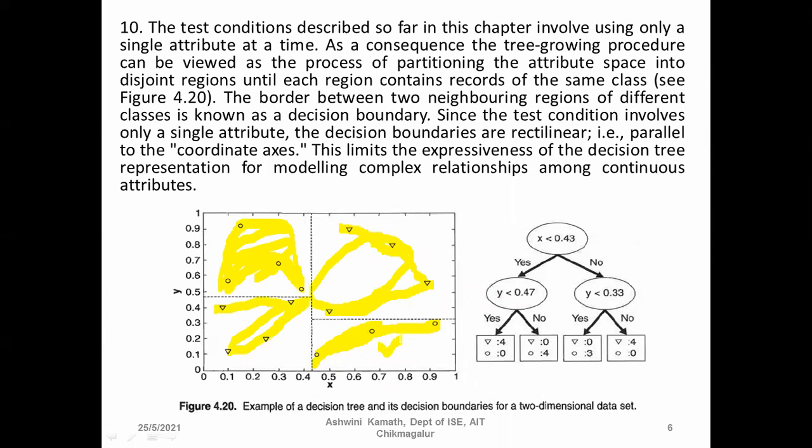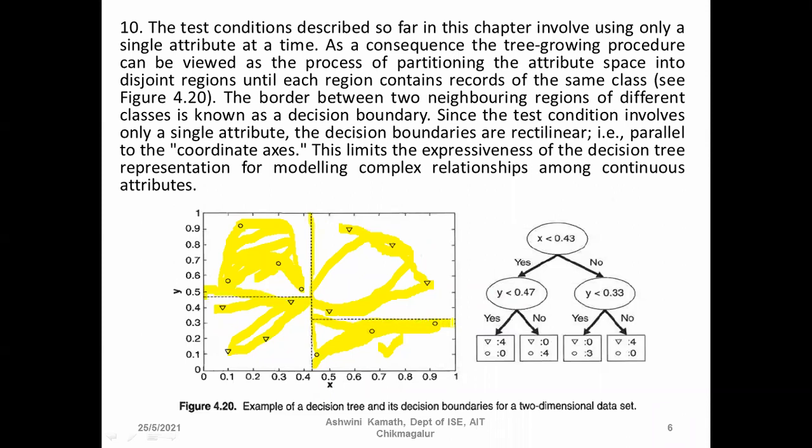The border between two neighboring regions of different classes is known as the decision boundary. The dotted lines we have here in the figure are the decision boundary.